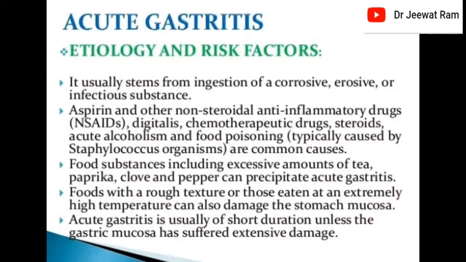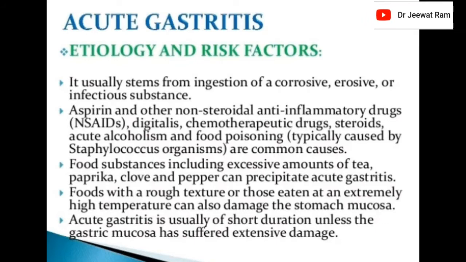Acute gastritis. Etiology and risk factors. It usually stems from ingestion of a corrosive, erosive, or infectious substance. Aspirin and other non-steroidal anti-inflammatory drugs, NSAIDs, digitalis, chemotherapeutic drugs, and steroids. Acute alcoholism and food poisoning, typically caused by Staphylococcus organisms, are common causes.